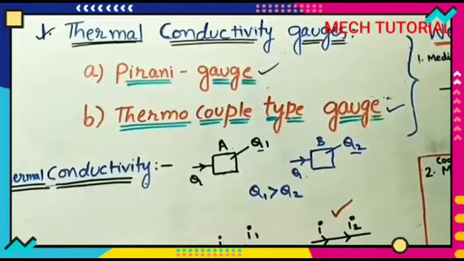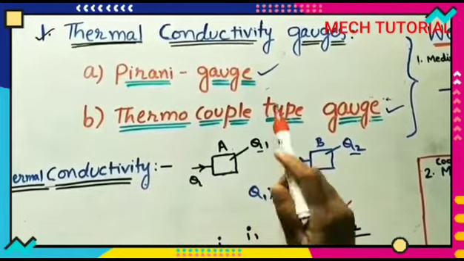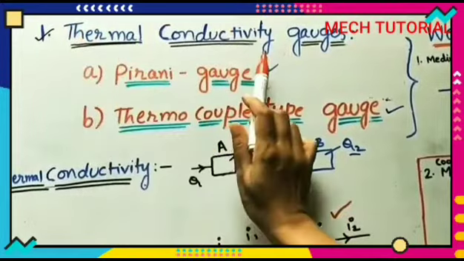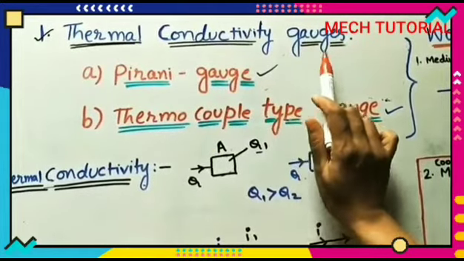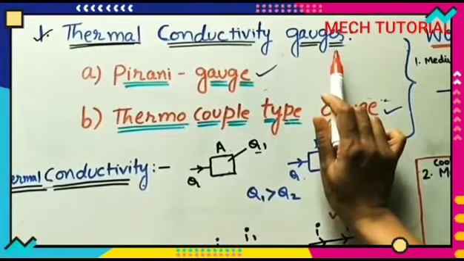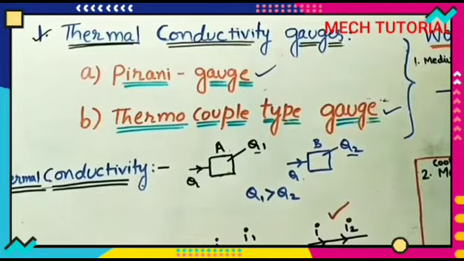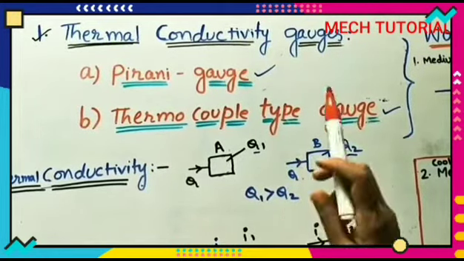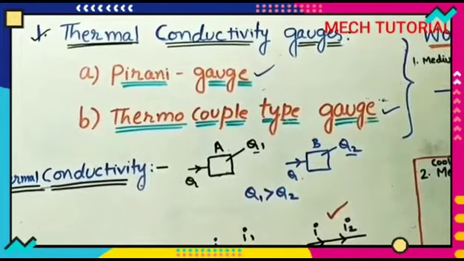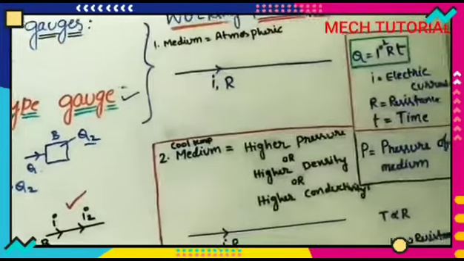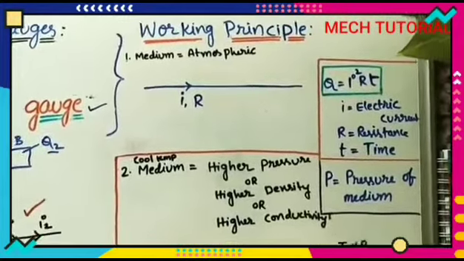The working principle of this gauge is that the thermal conductivity will find the pressure value of the given medium. Now let us see how we can explain this working principle. I took three cases for the working principle.